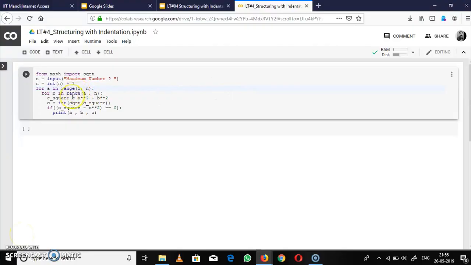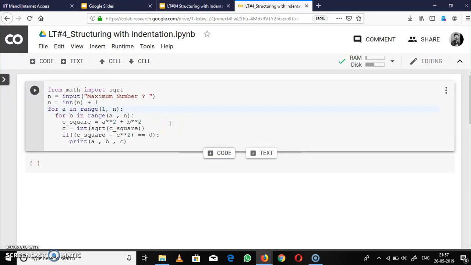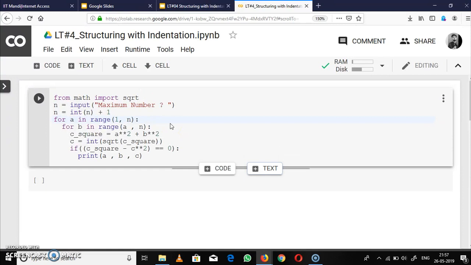So guys, this was our program in our slides. I'll make it clear how indentation works in the Python programming language. If you don't understand this program, don't worry. I'm not going to explain what the program does. In this particular lecture, we only focus on indentation. So let me zoom this. Okay, this will be visible. Now